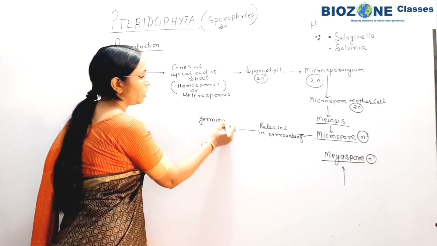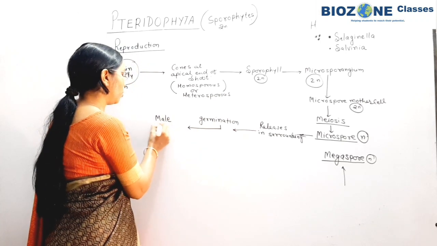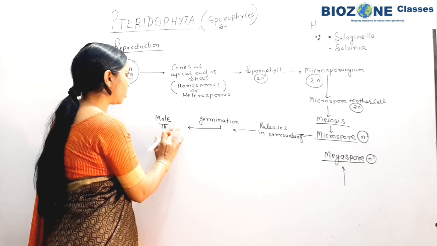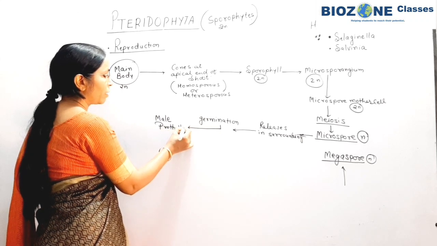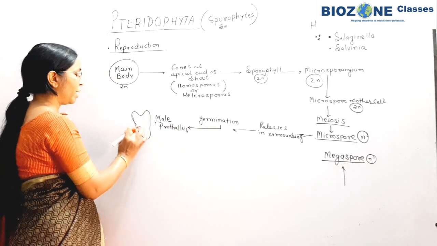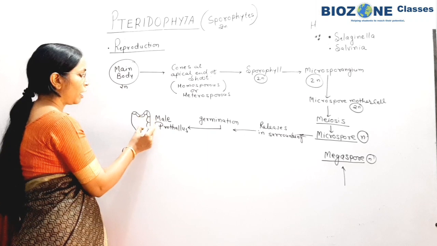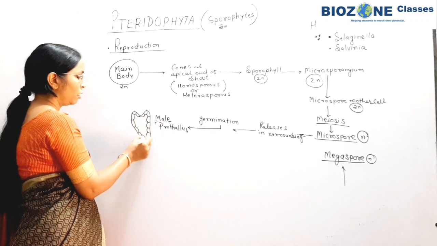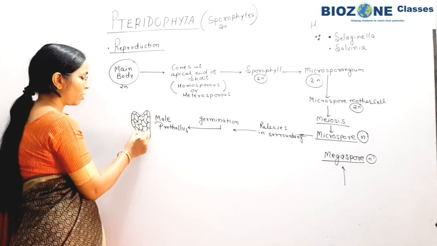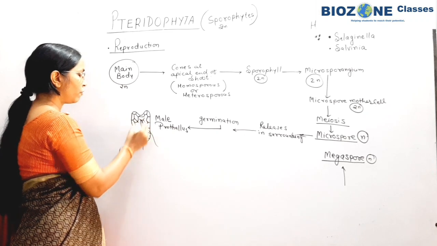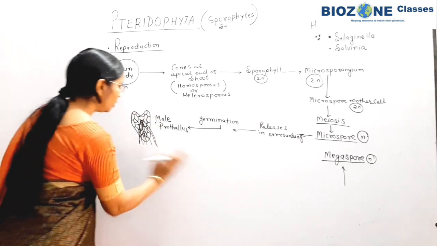Upon germination, the microspore leads to the formation of a multicellular mass that is called the male prothallus. So through the microsporophyll, what is developing? Microsporophyll will lead to the formation of the male prothallus. The male prothallus of Pteridophyta is nearly heart shaped, and again this structure shows hair-like or rhizoid-like structures. Rough cells, I draw here a number of times, saying a very rough diagram I am drawing only for revision purposes.